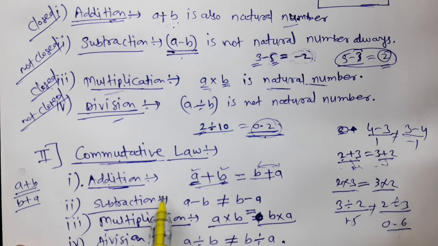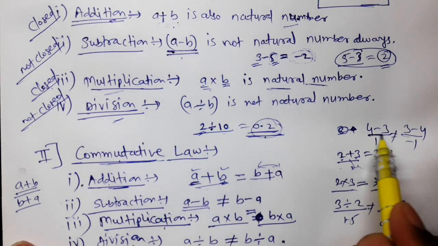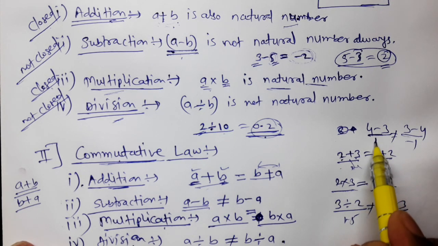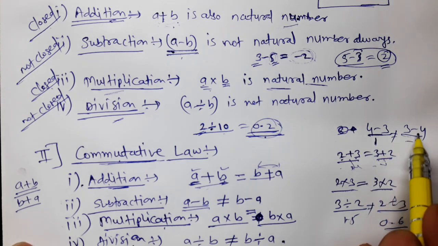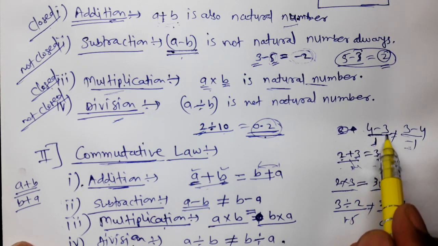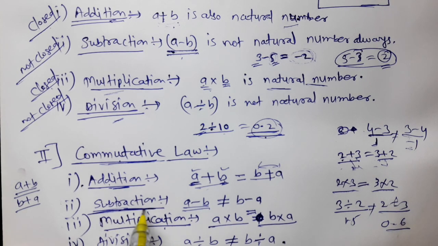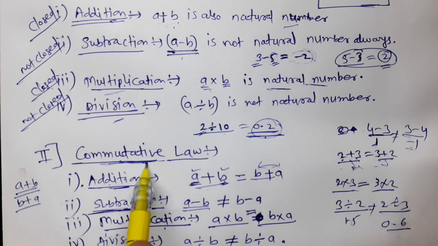Whenever we take subtraction and reverse the order, we get different results in both ways. If we take 4 minus 3, we get 1, and if we take 3 minus 4, then we get minus 1. So 1 and minus 1 are not equal. Hence 4 minus 3 is not equal to 3 minus 4. Hence we can say that subtraction of natural numbers is not commutative.